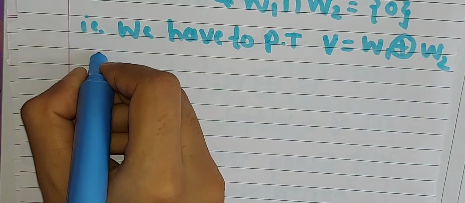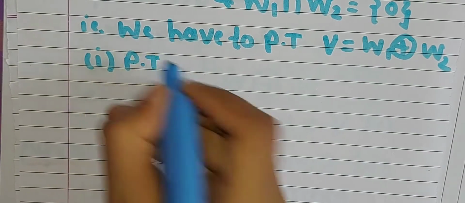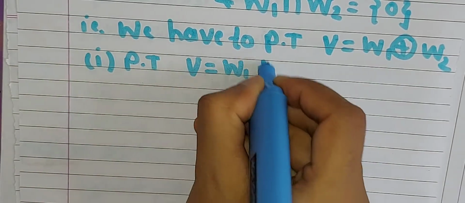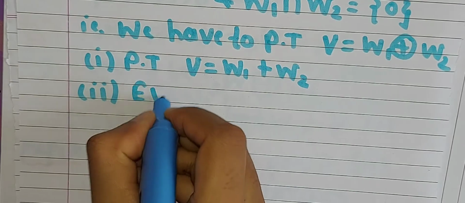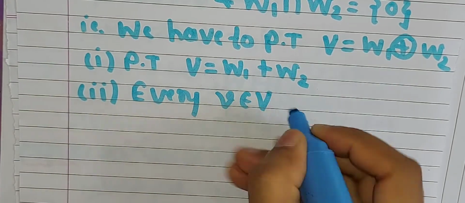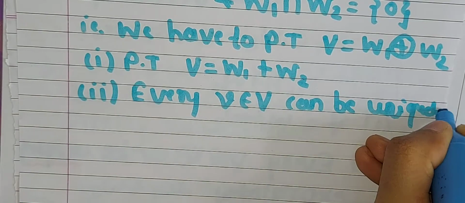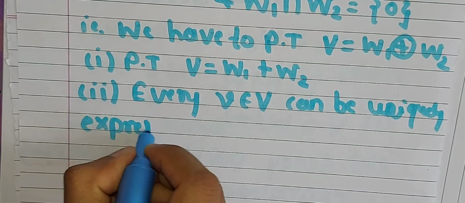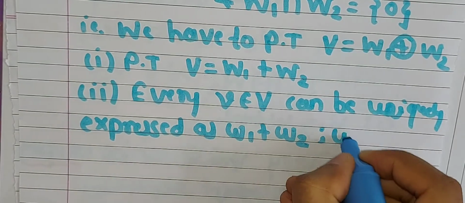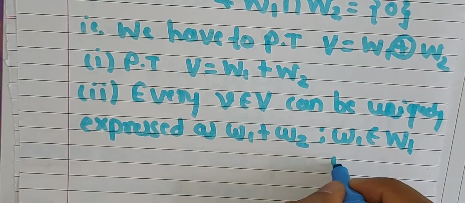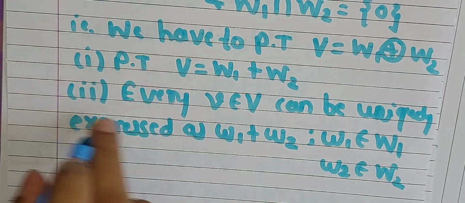And what are its properties? It's property number 1, that is, we only have to prove this claim number 1, V is equal to W1 plus W2. And the second condition that we have to prove, that is, every small v belonging to this capital V can be uniquely expressed as small w1 plus this small w2, where this small w1 belongs to capital W1 and this small w2 belongs to capital W2. So now we only have to prove this first condition and this second condition.